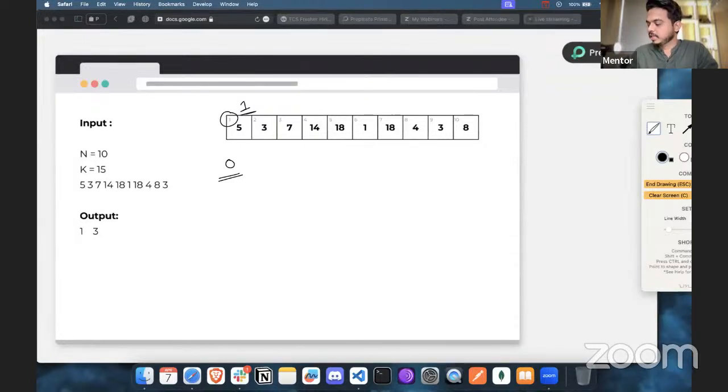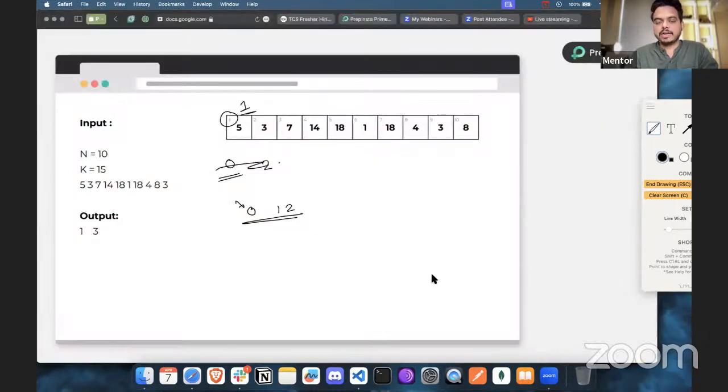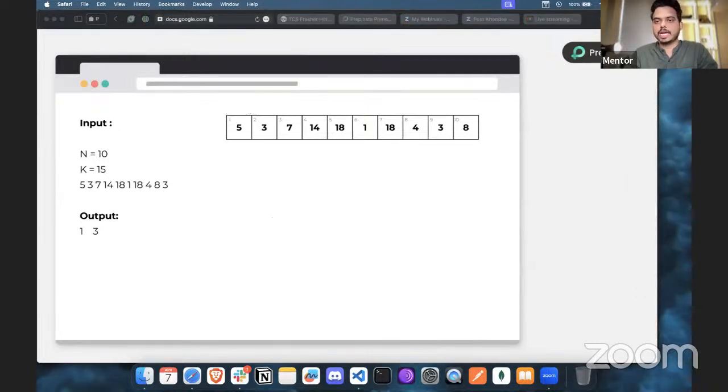So that's why 0, 1, and 2 are going to be the rooms. But if we add 1 to the result where it will start, and in the end we add 1, it will become 1, 2, 3, as we have mentioned. All right.